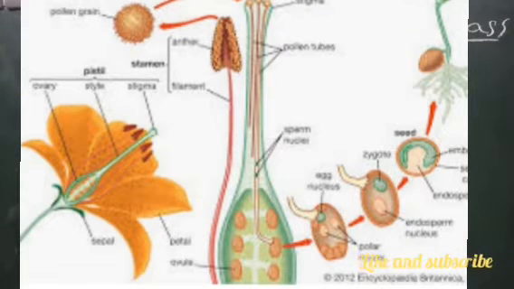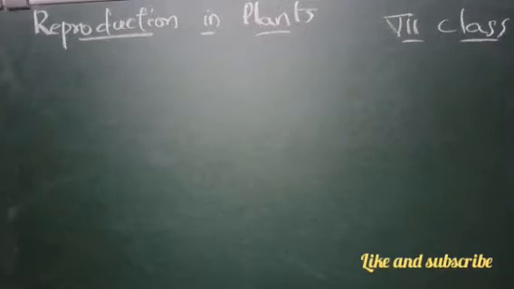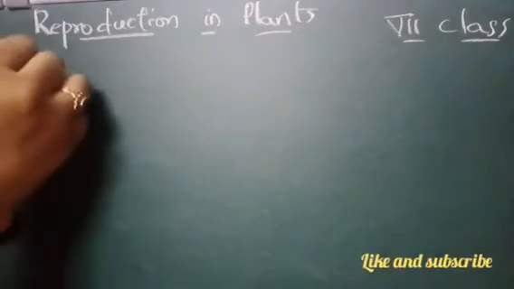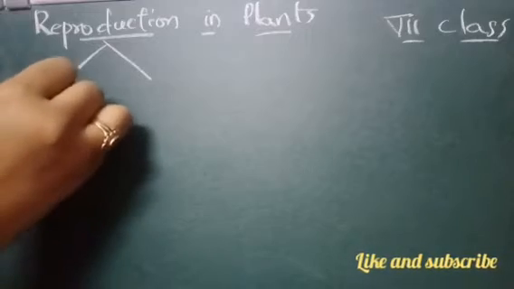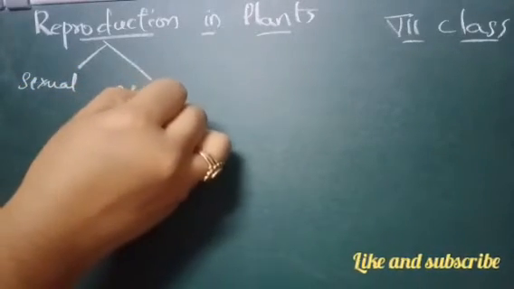This is your Naima Miss back with reproduction in plants, and this will be the last part of your lesson, that is asexual reproduction. What we learned in our previous class is that reproduction is of two types: sexual reproduction and asexual reproduction, right?